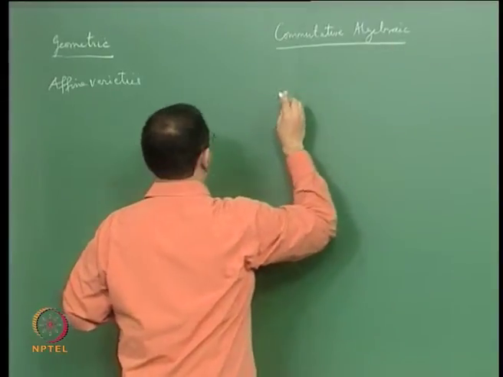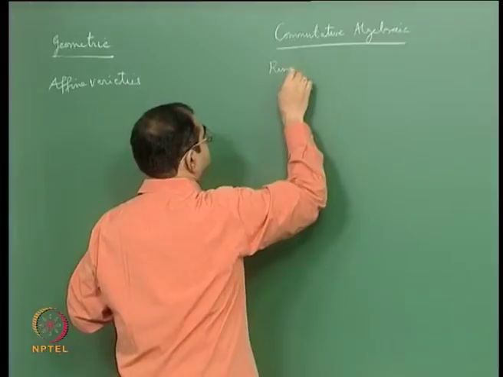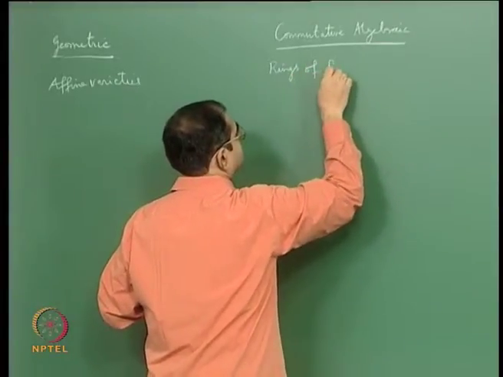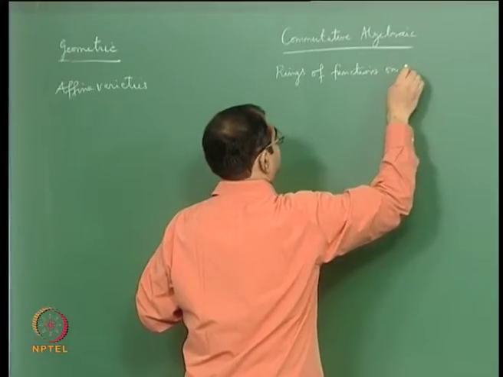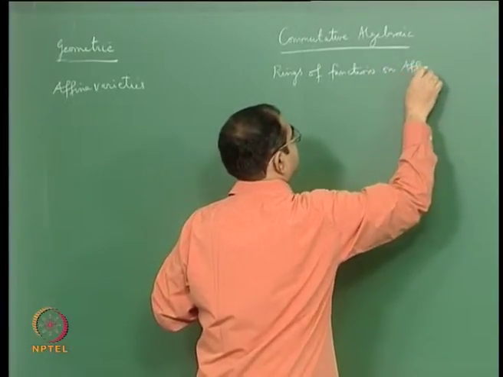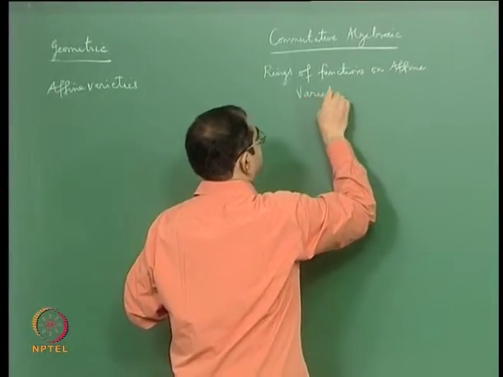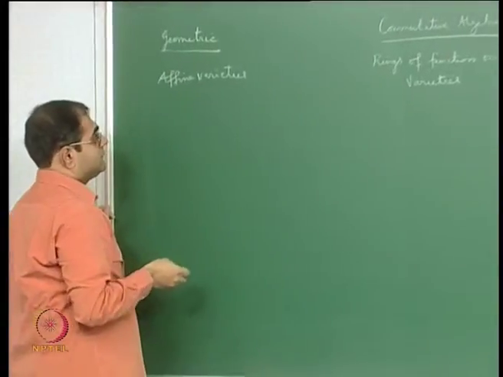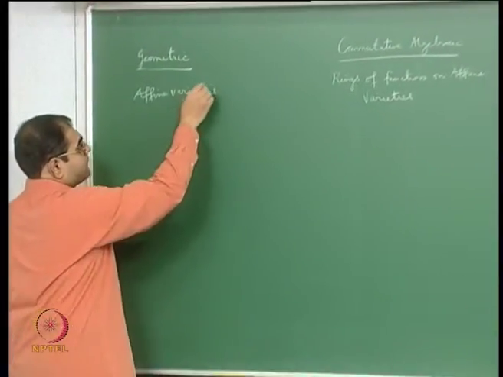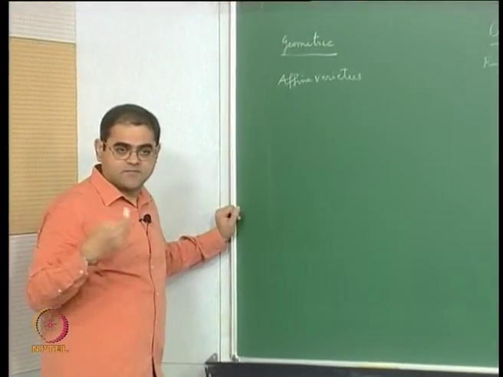we have the so-called rings of functions on affine varieties. Let me recall, an affine variety is supposed to be an irreducible closed subset of some affine space.